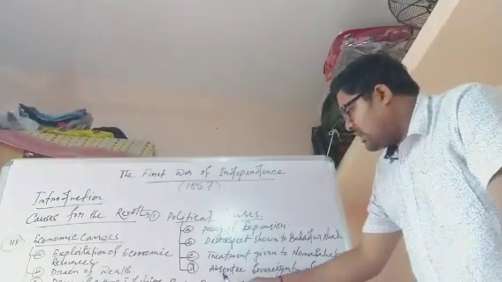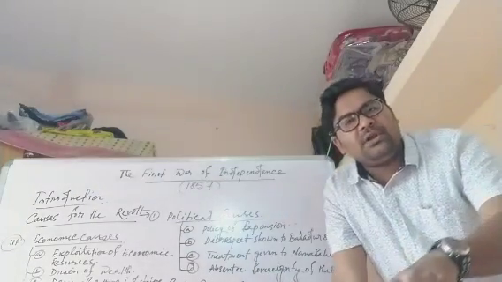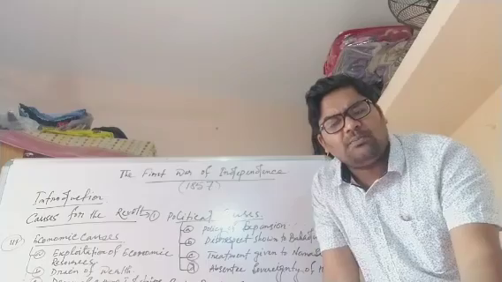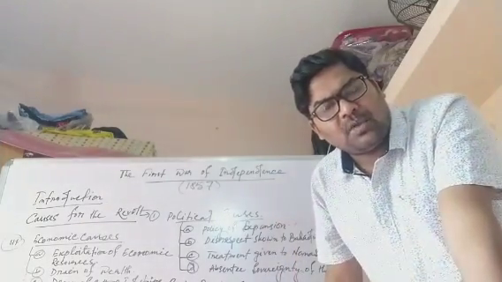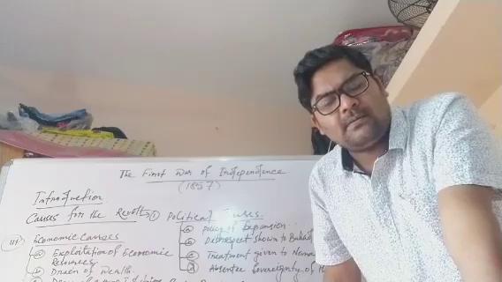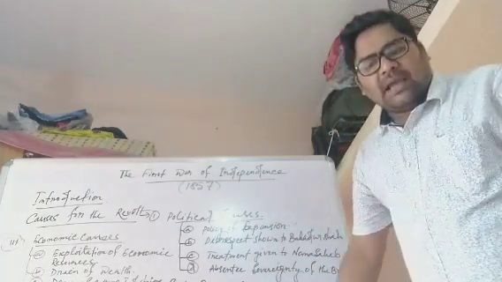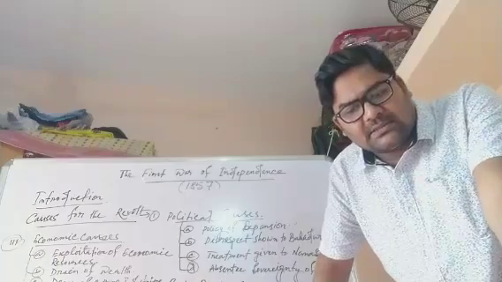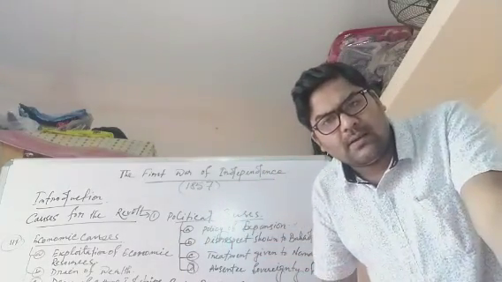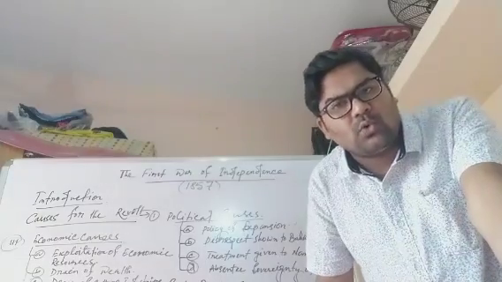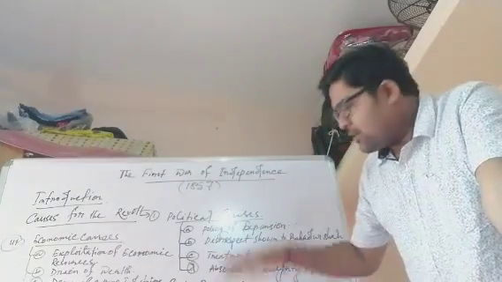Next is number four, absentee sovereignty of the British rule. Absentee sovereignty means that India was being ruled by the British government from England, at a distance of thousands of miles, and this was resented by Indians. Earlier, before the arrival of the British, who ruled India? Sultanate rulers, Mughal rulers. How did they rule India? They settled in India and ruled India.